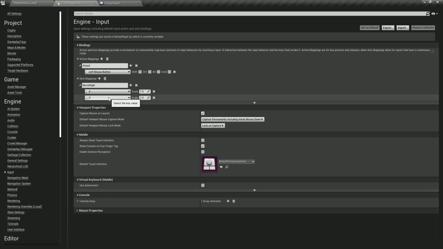Now, when we press the D key, we're going to move to the right side. So here we're going to leave 1. But when we press the A key, we're going to move to the left. So over here, we're going to say -1 because the left side is the negative side. Now, click on this plus button to add another axis mapping.